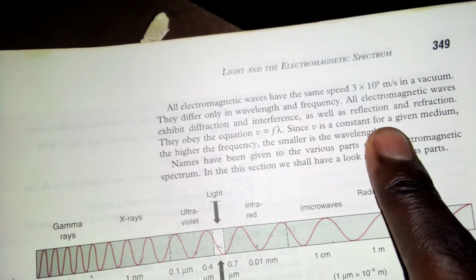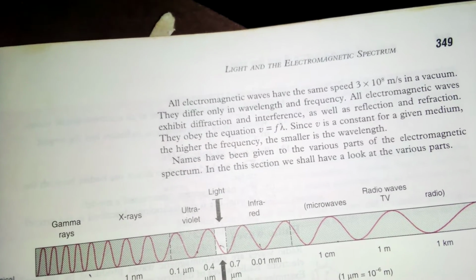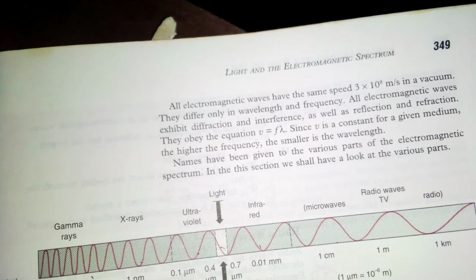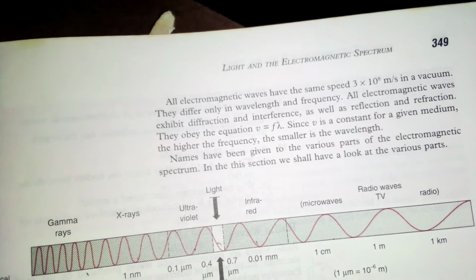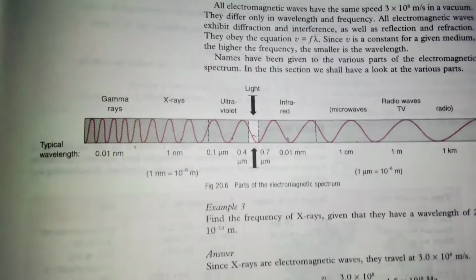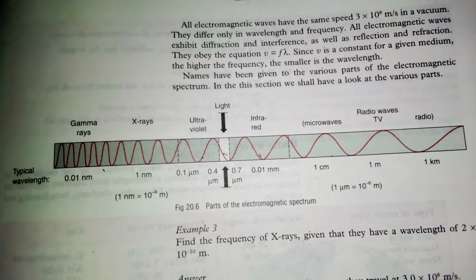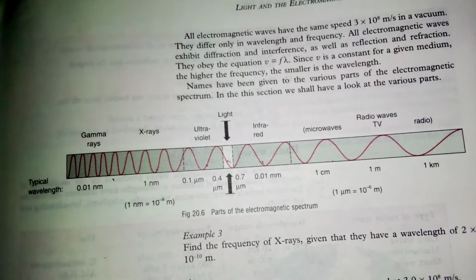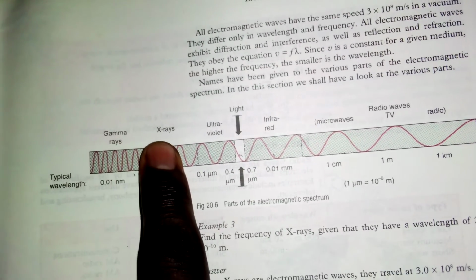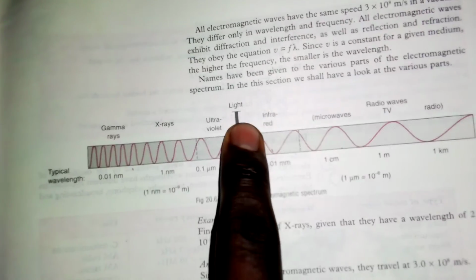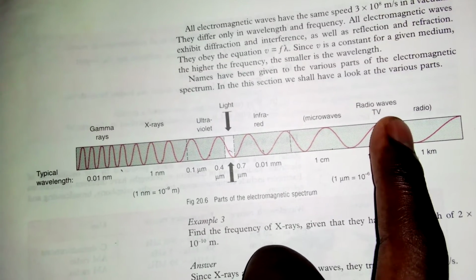That's what it means. Now, these waves can be interfered with. They can be disturbed and then they change. That's what you should bear in mind about these waves. Now, what I'm going to show you is exactly the arrangement of these waves. When you look at them, it's gamma rays, X-rays, ultraviolet light, infrared, microwaves, and radio waves as the last one.